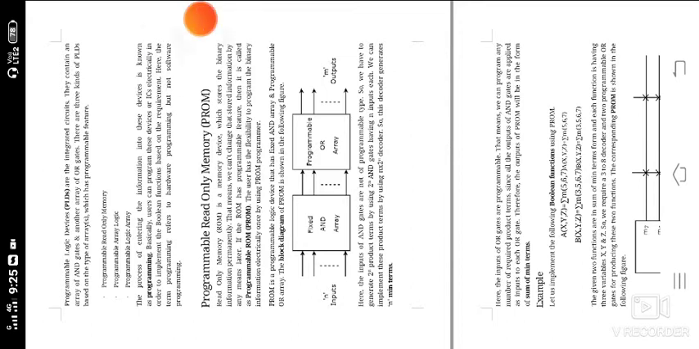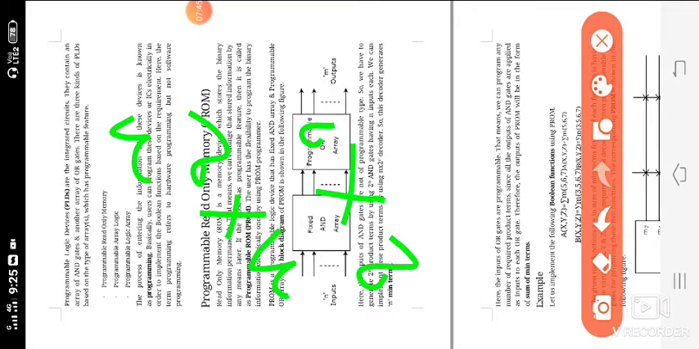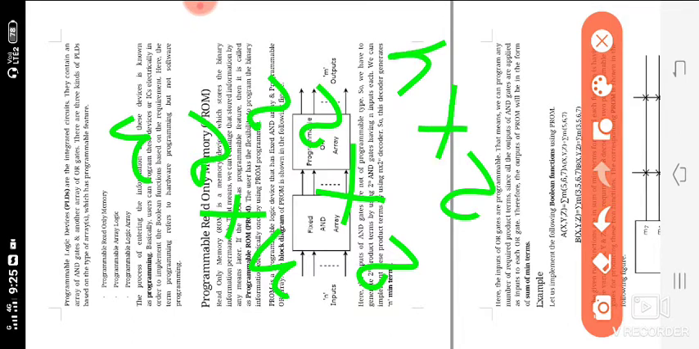This is the formula for the decoder: n into 2 power n. For example, n equal to 2, that means 2 power 2, that means a 2 into 4 decoder. So in the AND gate place we are designing a 2 to 4 decoder. That means 2 inputs and 4 outputs. This is the 2 to 4 decoder.